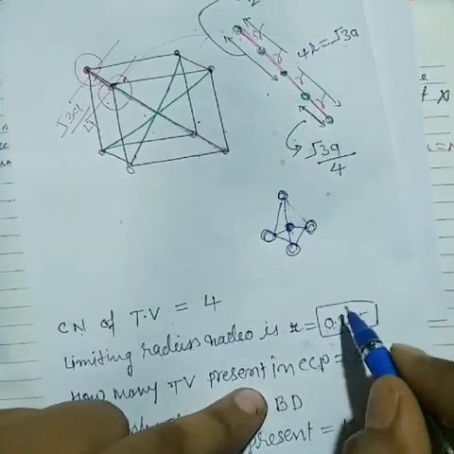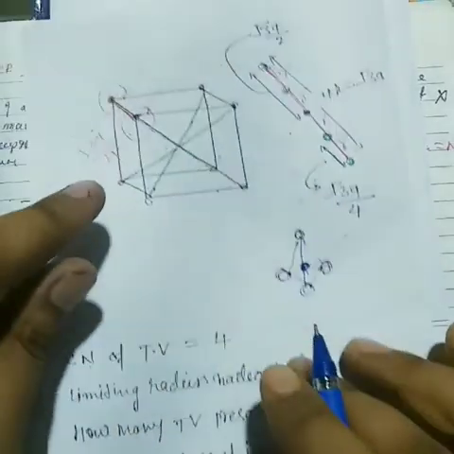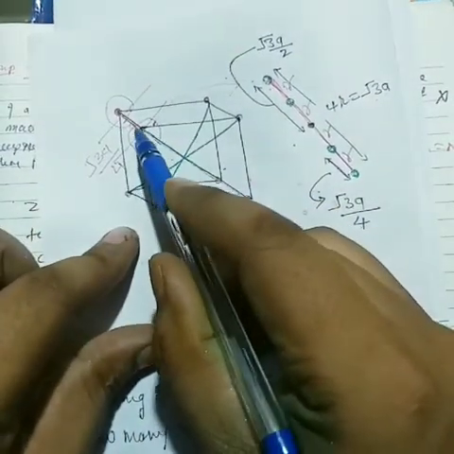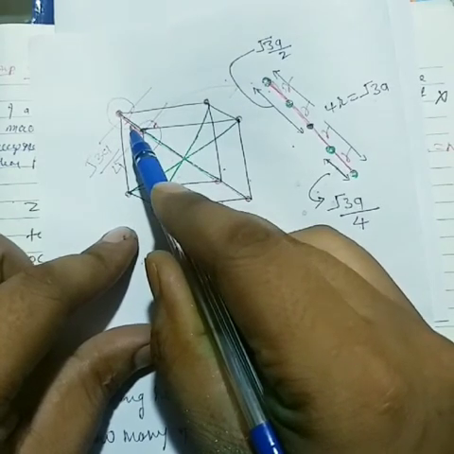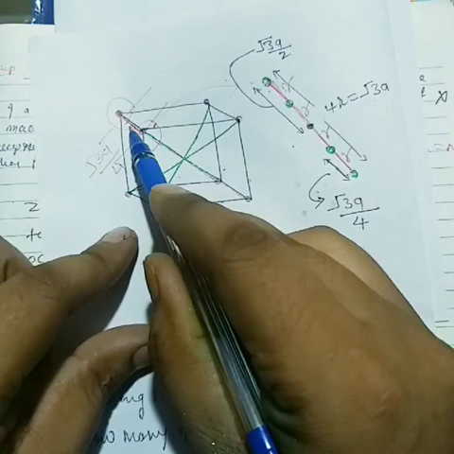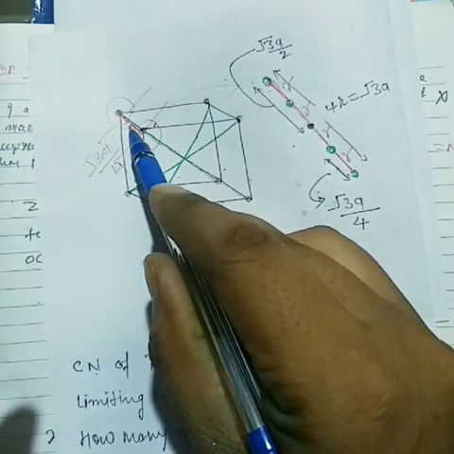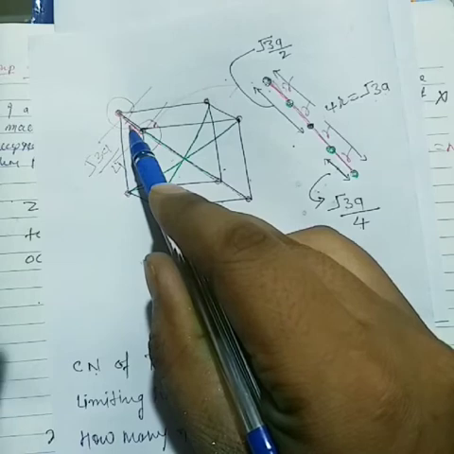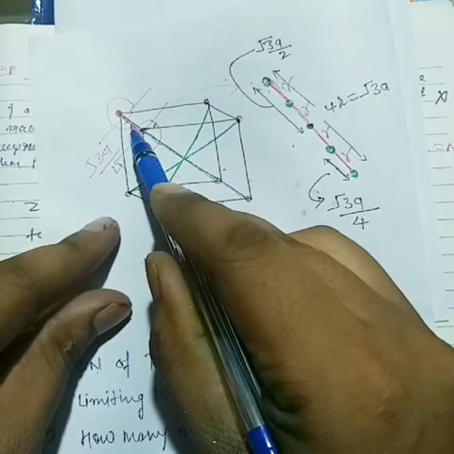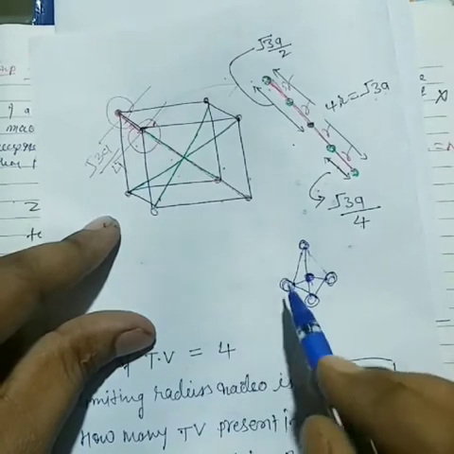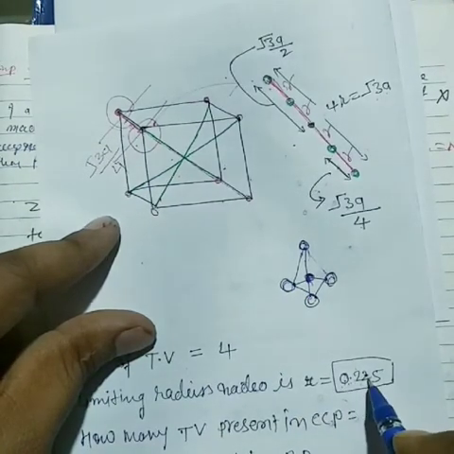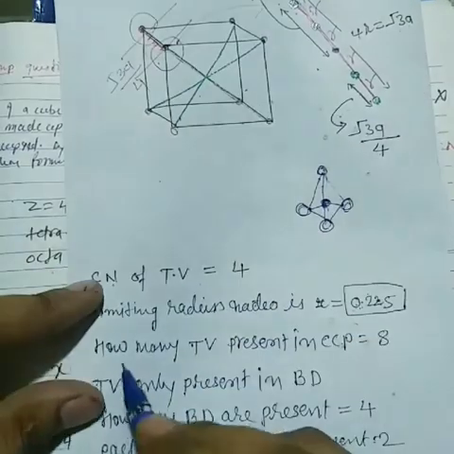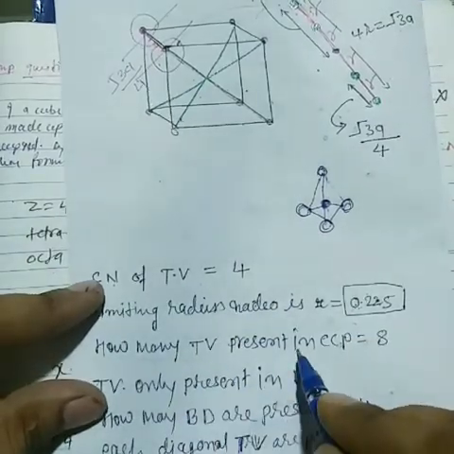That means in which atom is placed in the holes or voids, whatever kind of cations or substances lie there easily. The radius ratio is 0.225. So how many tetrahedral voids are present in CCP?